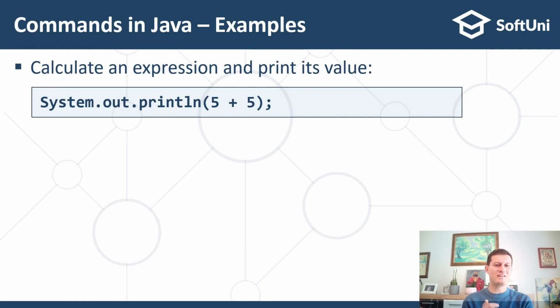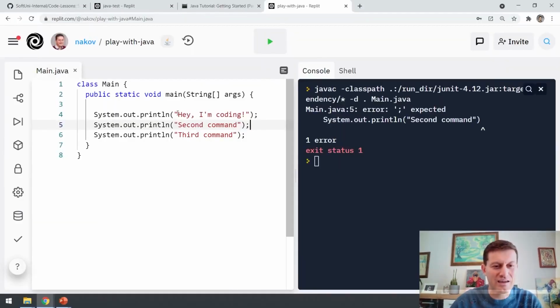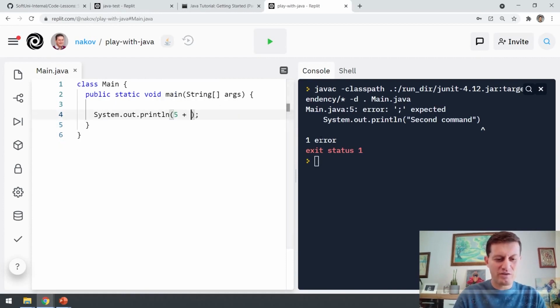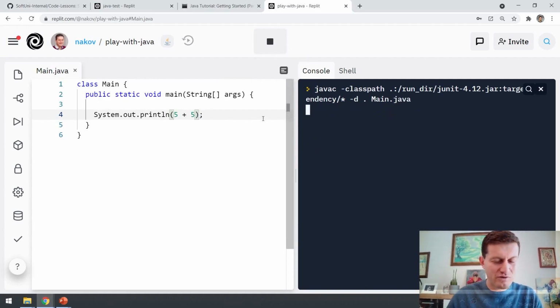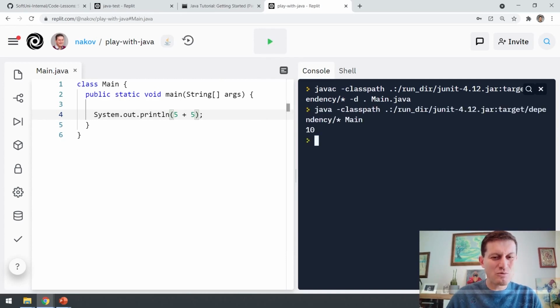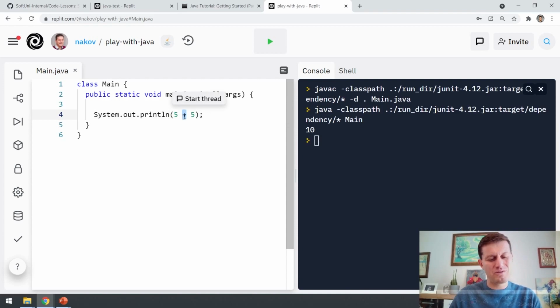Commands in Java. We can calculate expressions just like this. I can calculate the expression 5 plus 5, which will be 10. And I can write another expression. This website is a little bit slow, but later we'll use a desktop development environment and we'll solve this problem.